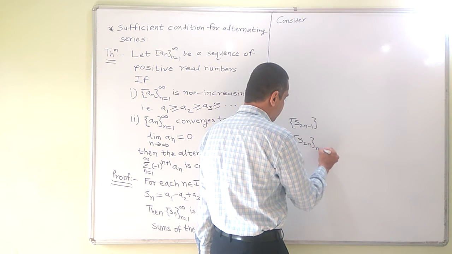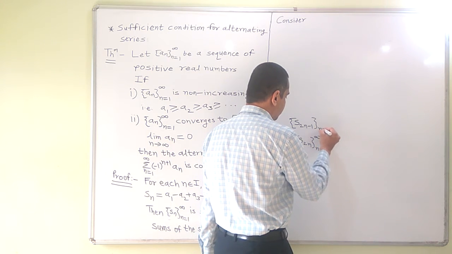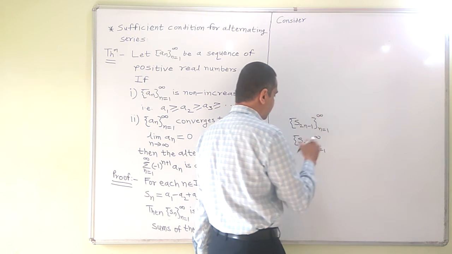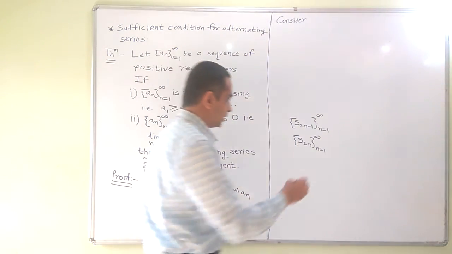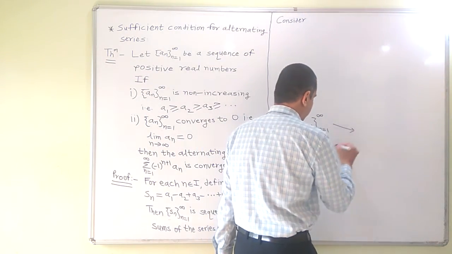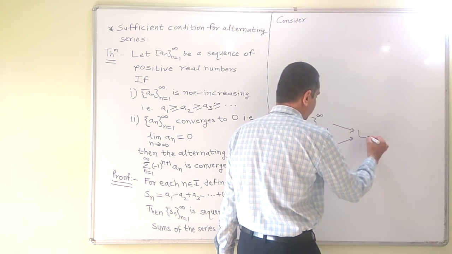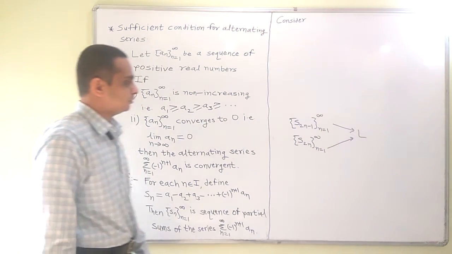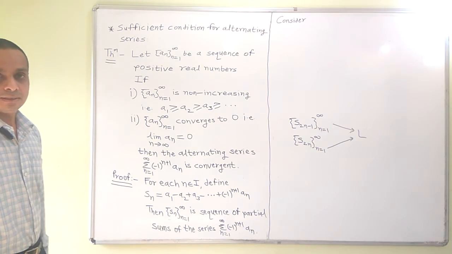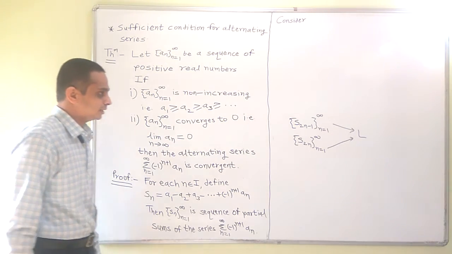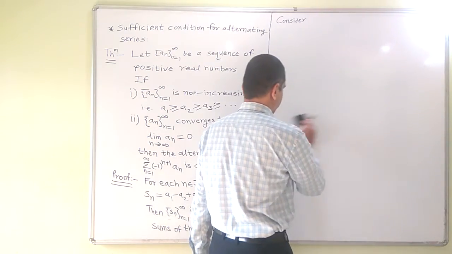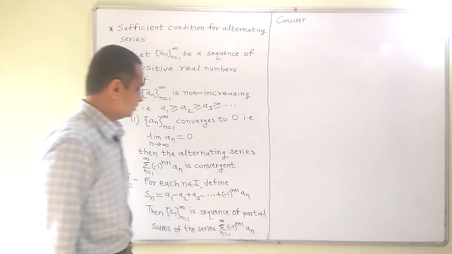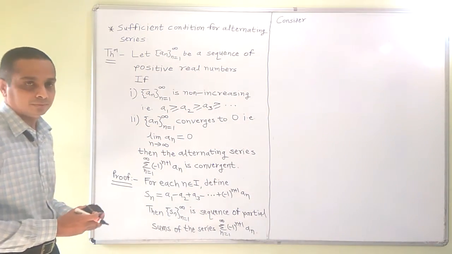We are going to prove that both of these sequences, which are subsequences of Sn, are convergent, and further they converge to the same real number. So the sequence Sn will also converge to the same number. That is the idea of the proof.